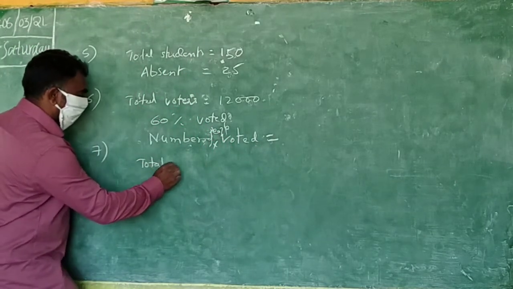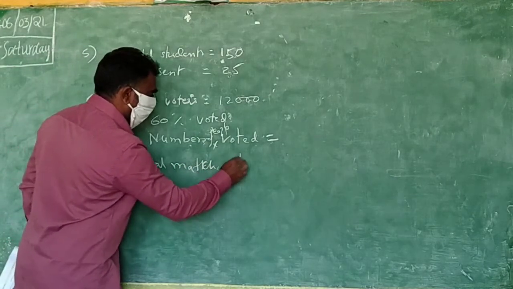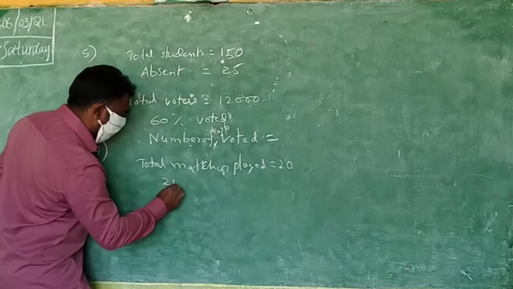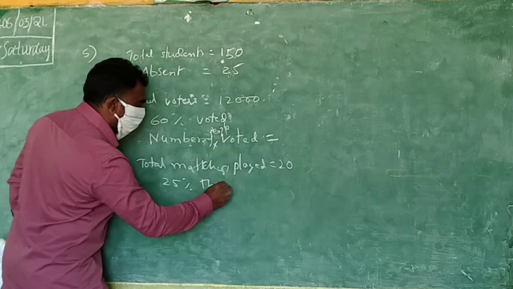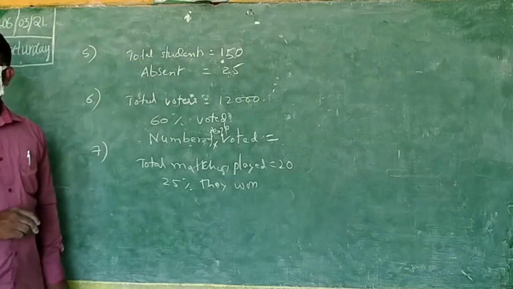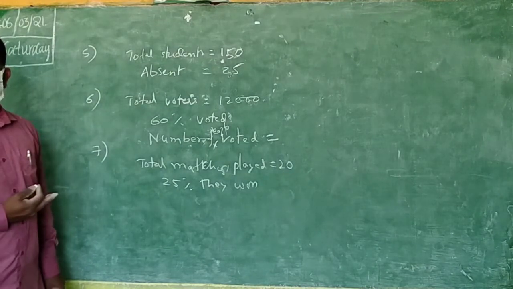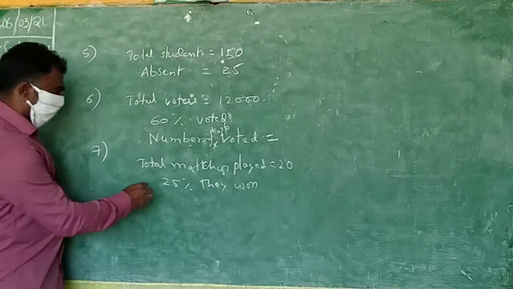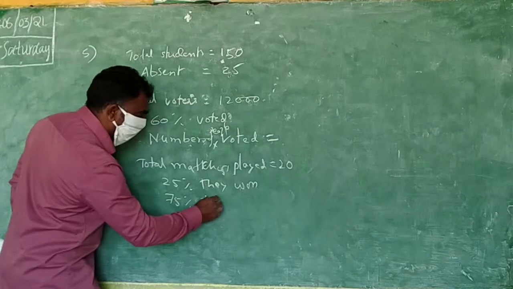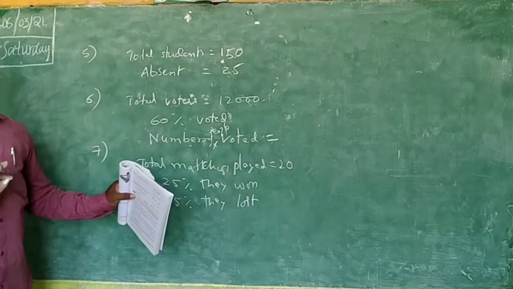Total matches played, 20. So 25% they won. Remaining, last he says. Can you say remaining how much percentage lost? How much? 75% they lost. That you know from the question.